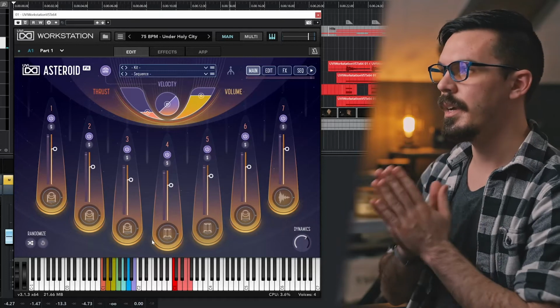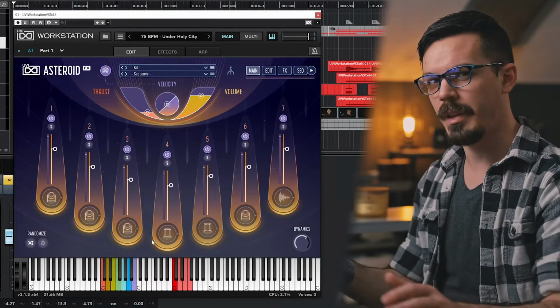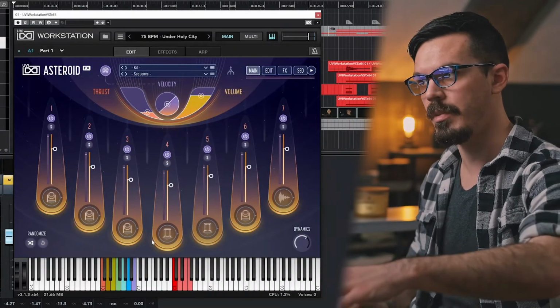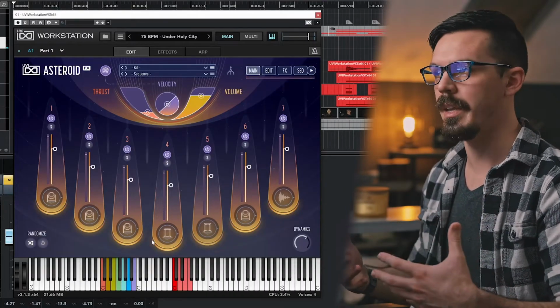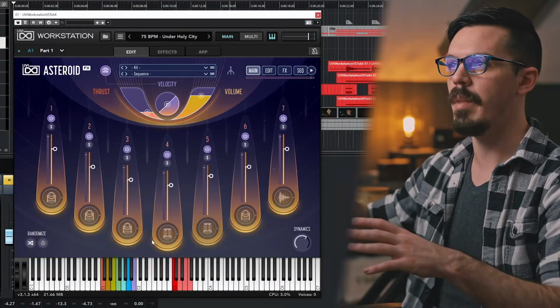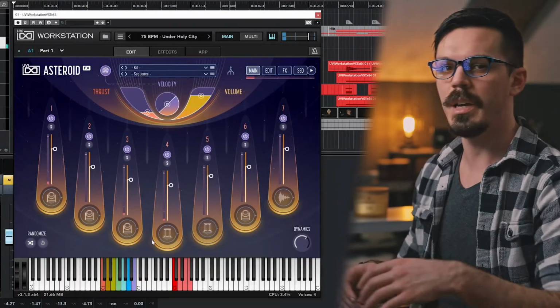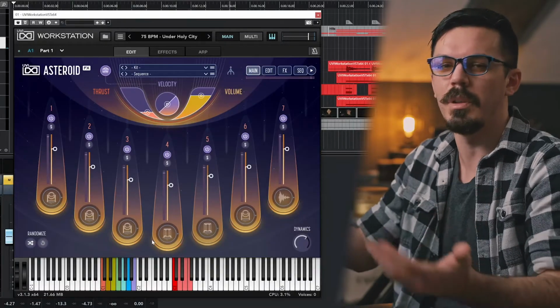All right, hits are done. First up here, I've added some Asteroid, and what I did with this is instead of playing it like a drum kit as you might traditionally, I've just layered up a few sounds by hitting a few keys at the same time, which creates a pretty cool cinematic hit, I think, and I've used that as kind of one of the main color palettes. As well, if we listen carefully, we've got some metallic textures and things that sort of started to give it that industrial building thing.